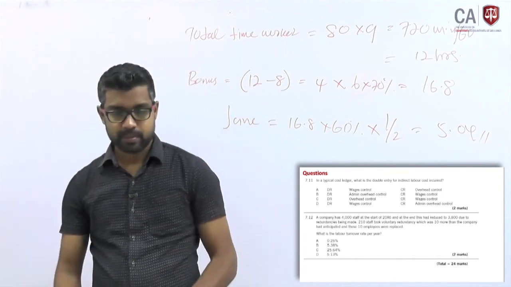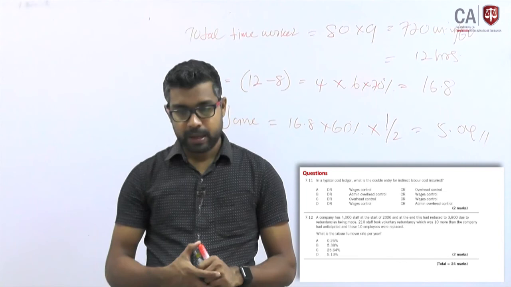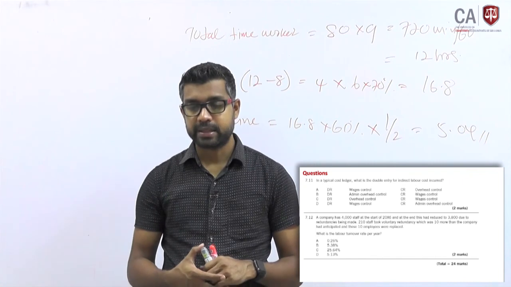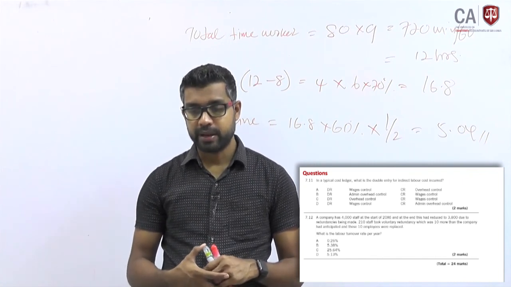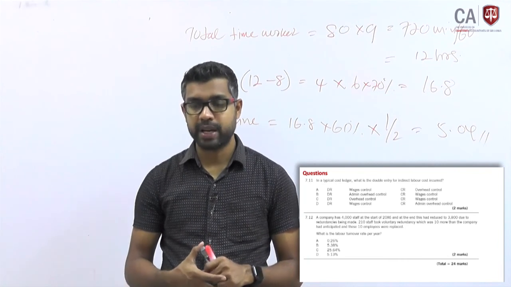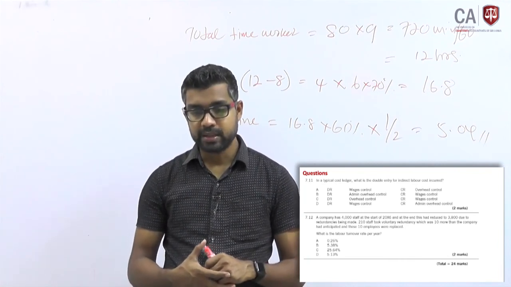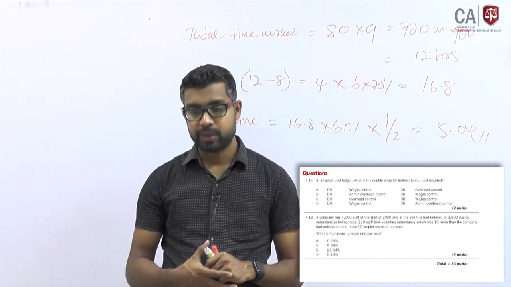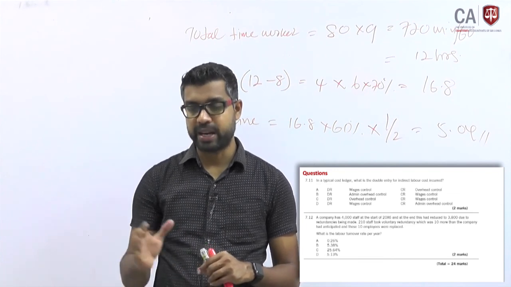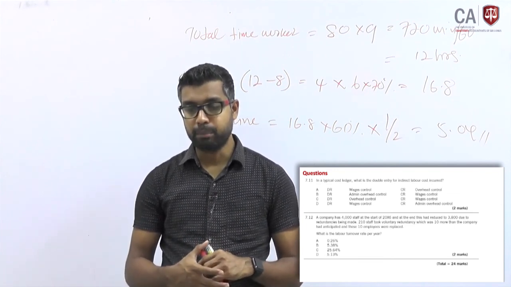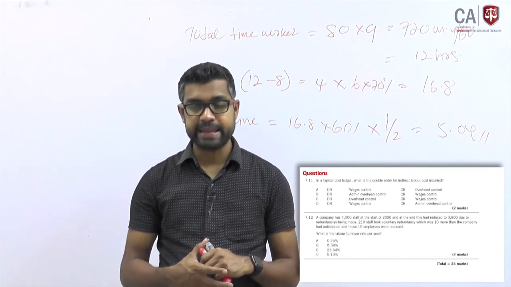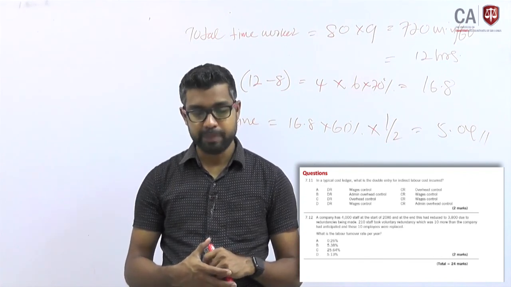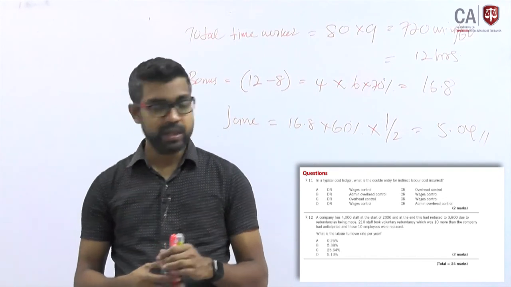Last question. Question number 12. A company has 4,000 staff at the start of 2005, and then it is reduced to 3,800 due to redundancies being made, and 210 staff took voluntary redundancy, which means VRS kind of a thing, which was 10 more than the company had anticipated, and these 10 were replaced. What is the labor turnover ratio?